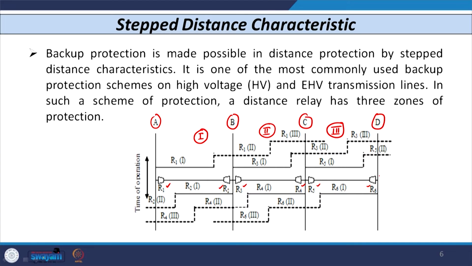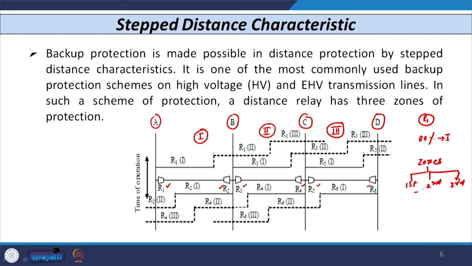The first zone of relay R1 will reach up to 80% of line section 1. Let us talk about relay R1 only first. The distance relay basically has 3 zones: first zone, second zone and third zone.